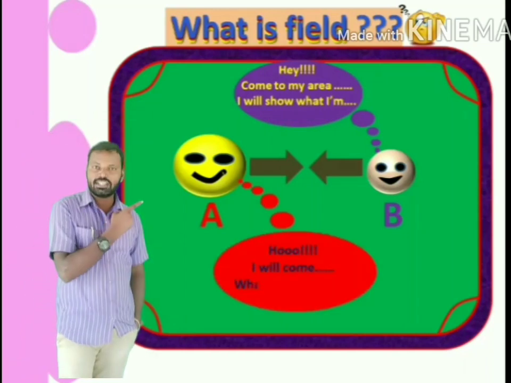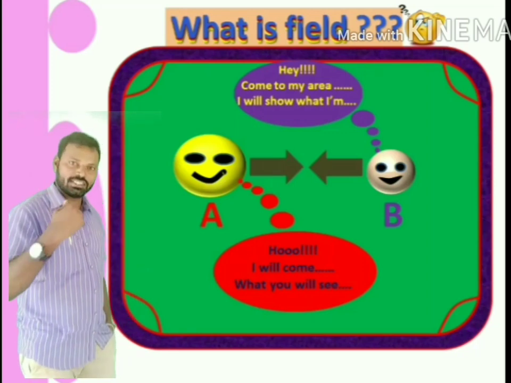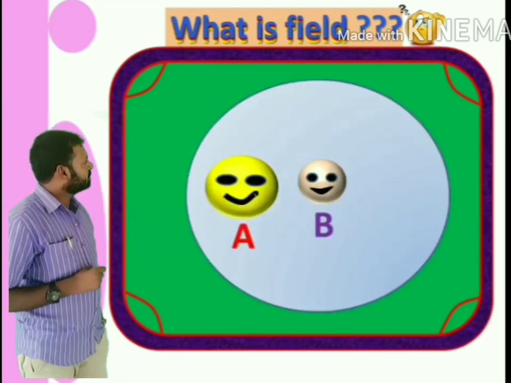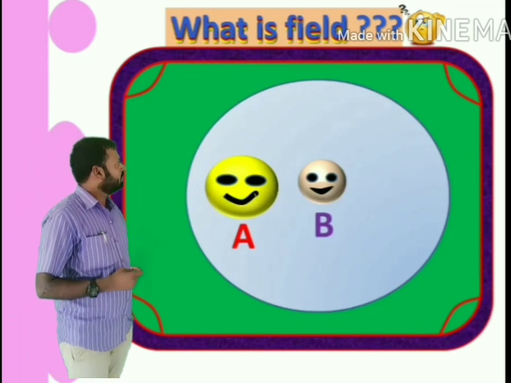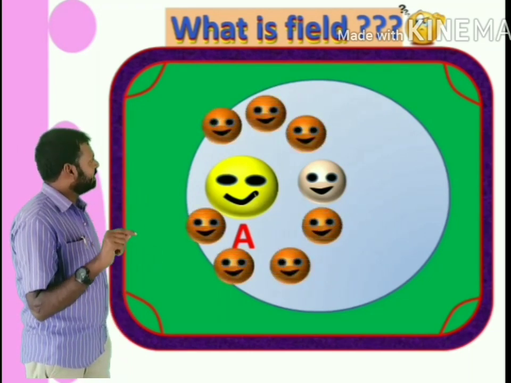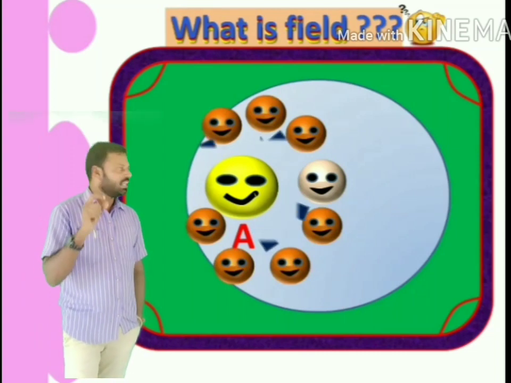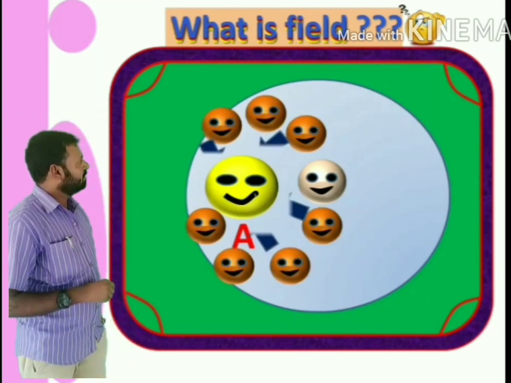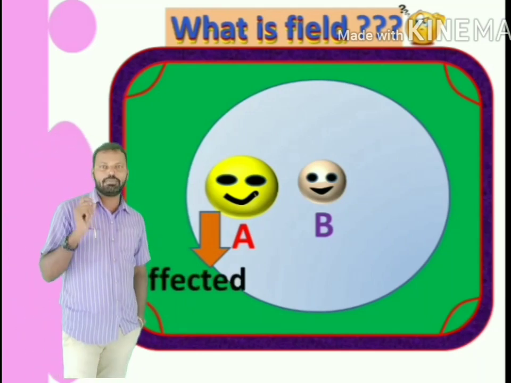Okay, then what did A say? Okay, I will come. What you will see, I will see. Then next day, A went to B's home. Since it is the area of B, now B gathered all his friends and started beating A. Of course, now A is affected instead of B.